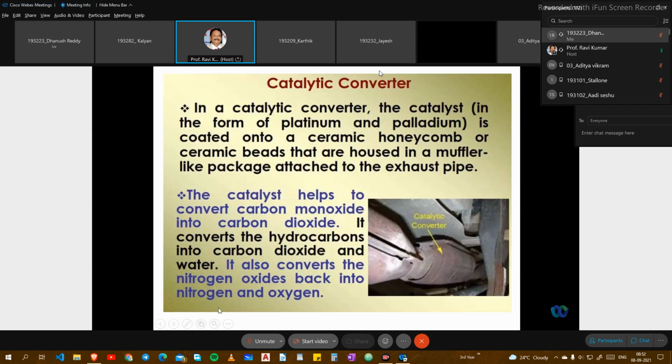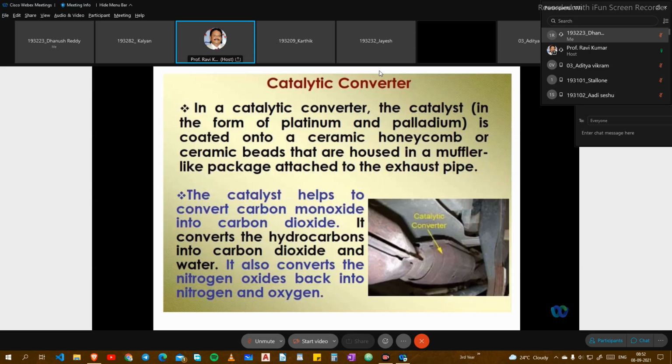Compared with nitrogen oxide, which reacts with the atmosphere and causes a lot of problems, we now have nitrogen and oxygen coming out, and carbon dioxide, so pollution levels decrease. Carbon dioxide is helpful for plants to grow; they absorb carbon dioxide and release oxygen. Particularly for us, carbon dioxide can also be dangerous to inhale, but compared with carbon monoxide, hydrocarbons and NOx emissions, it is a little bit easier.